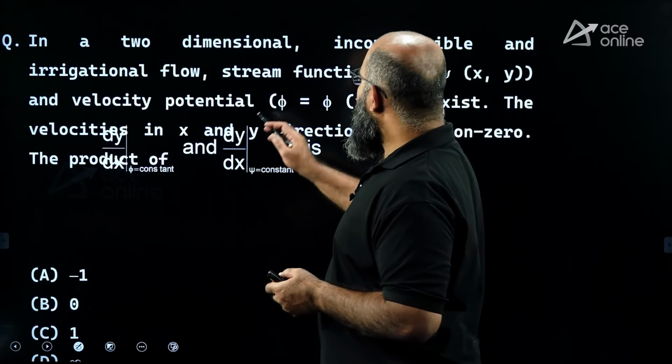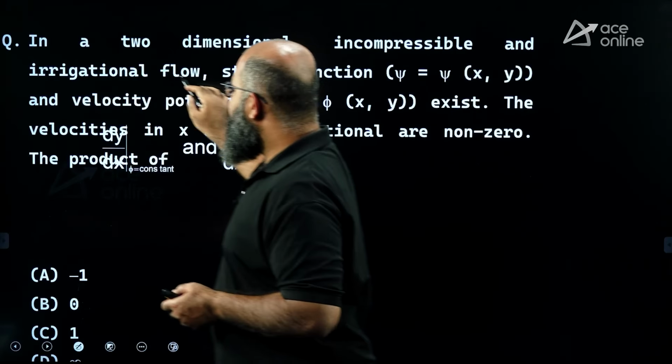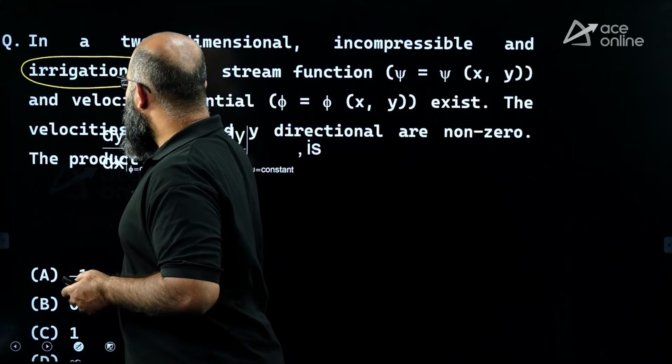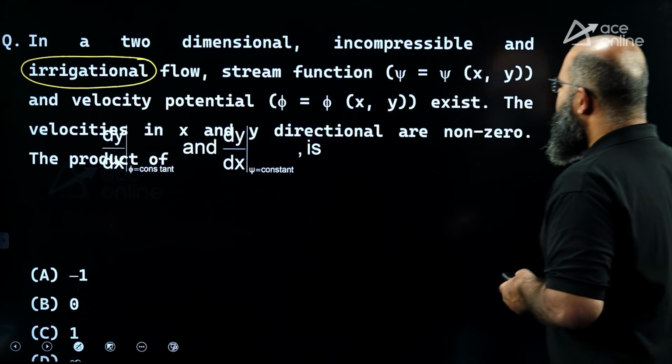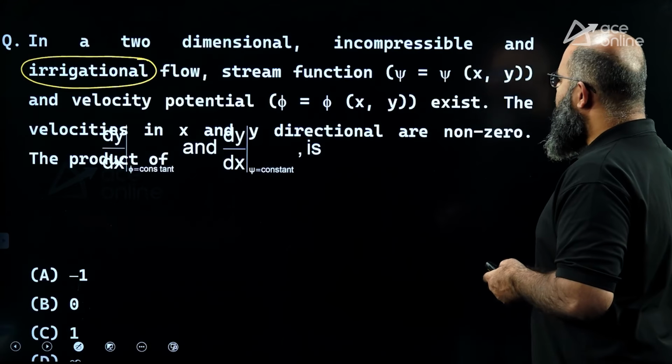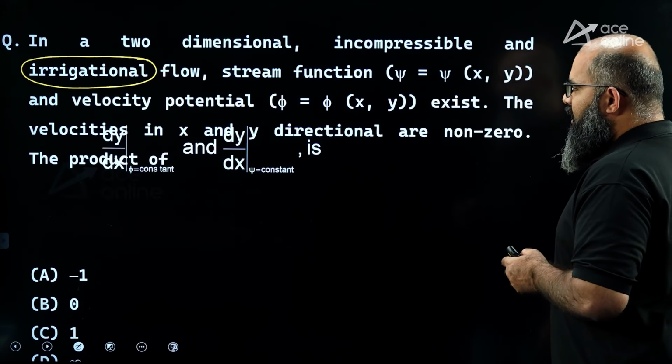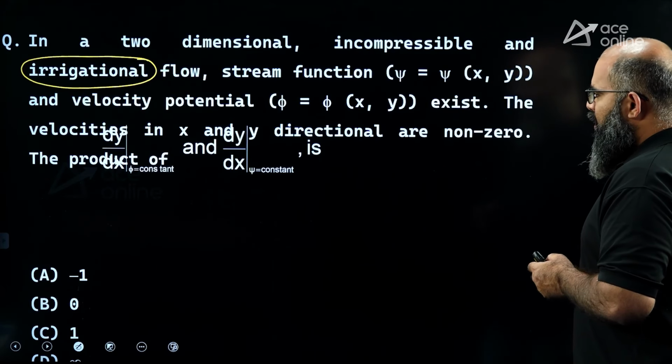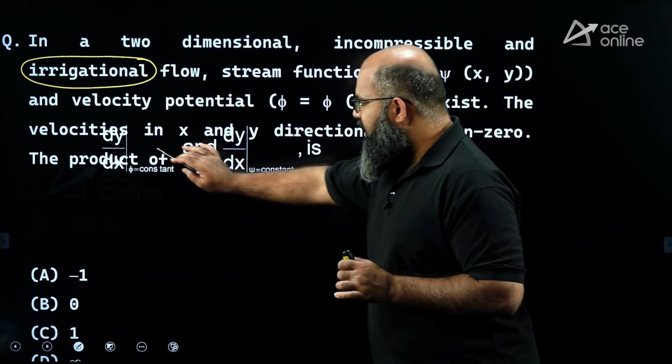The question is saying in a two-dimensional incompressible, this is supposed to be irrotational flow, stream function psi and velocity potential function phi exist, correct? The velocities in x and y direction are non-zero. Now, I'm sorry, it is not clear over here.